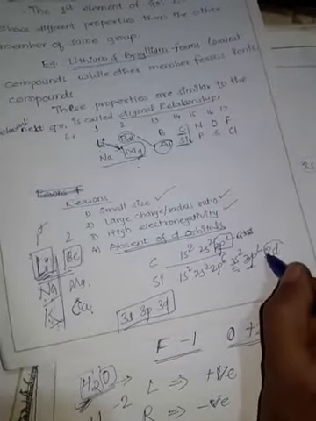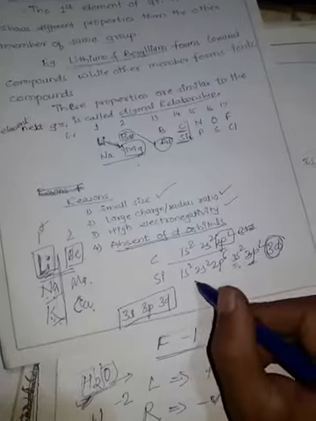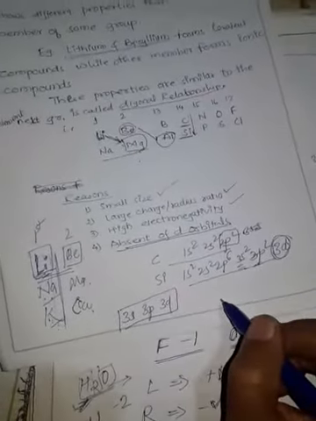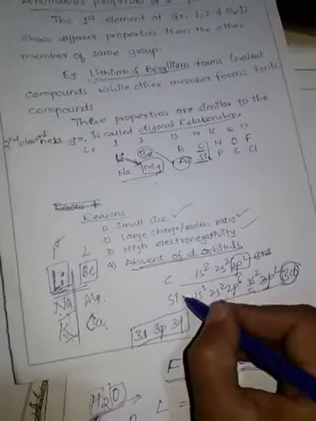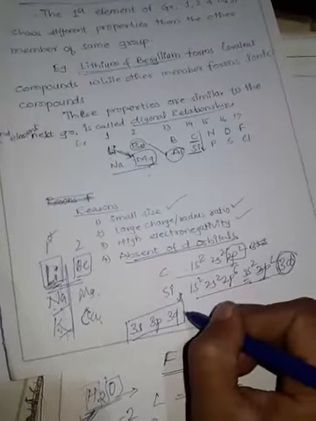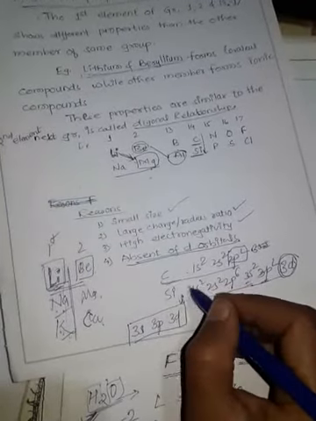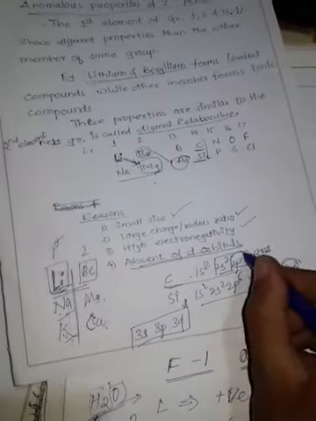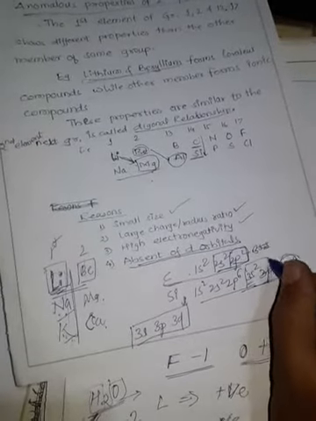Now this silicon can use this 3d orbital to form bonds with other atoms, but carbon can't. That's why silicon can expand its valency, but carbon is not able to expand its valency to more than 4.